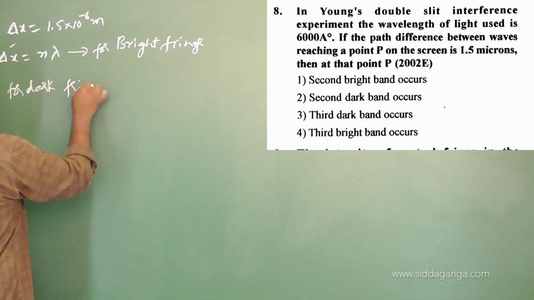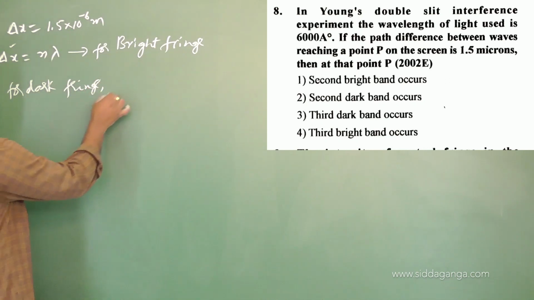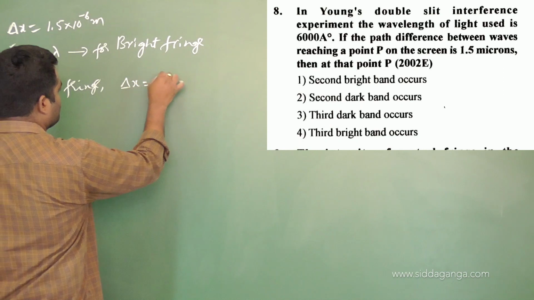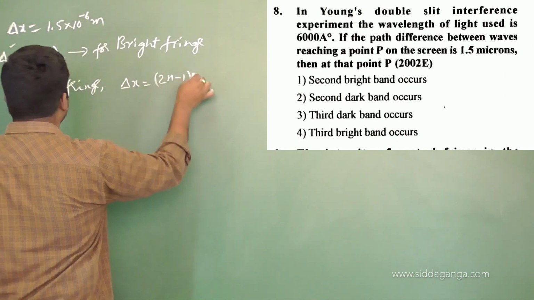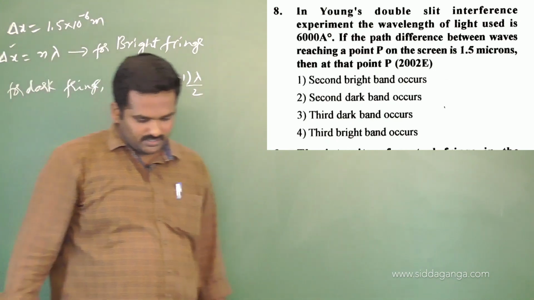For dark fringe, just tell me what is the path difference we need to have for dark fringe. Delta x should be equal to (2n minus 1) into lambda by 2. 2n minus 1 into lambda by 2.